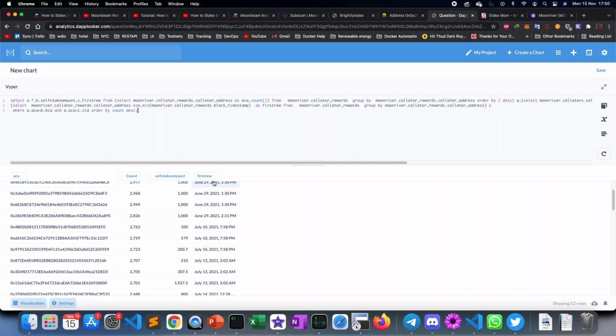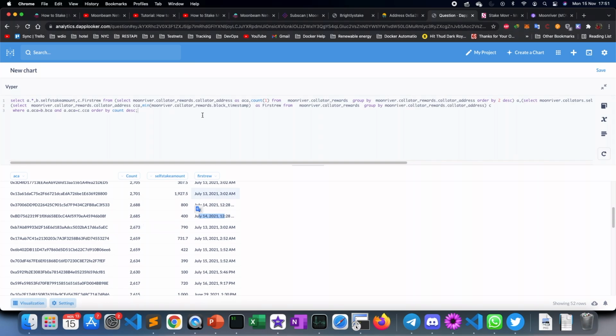So if you sort by the number of count and there is a change in the difference, for example, he has bonded on July 13, but the number of rewards he has got is probably lesser than the person who has bonded on July 14. This means that this particular person, even though he has bonded earlier, has got slightly fewer rewards. So this is the number of times you would have been rewarded yourself if you had chosen this collator as well. This can be one metric that you can look into.